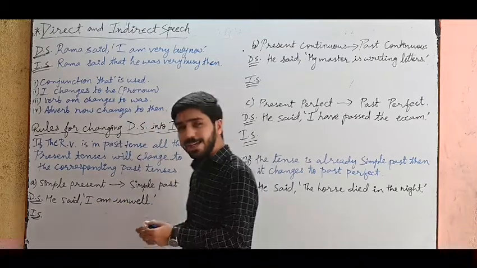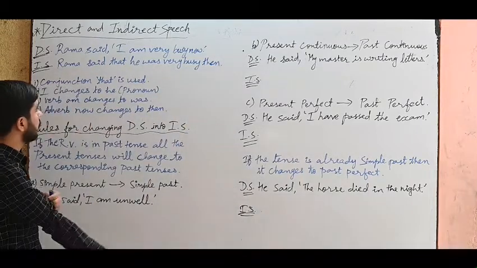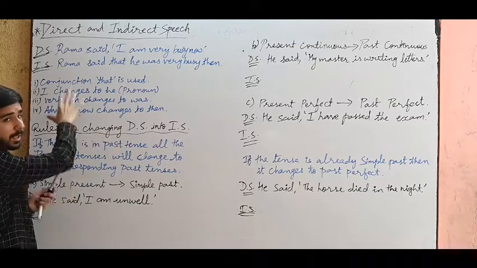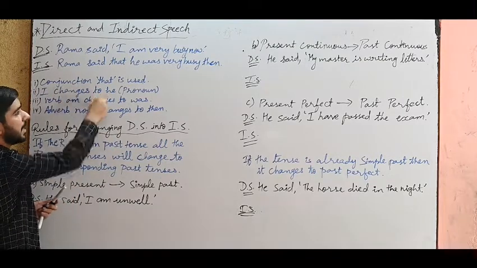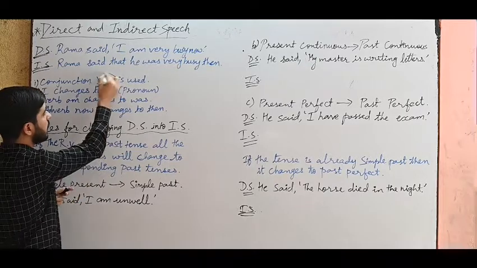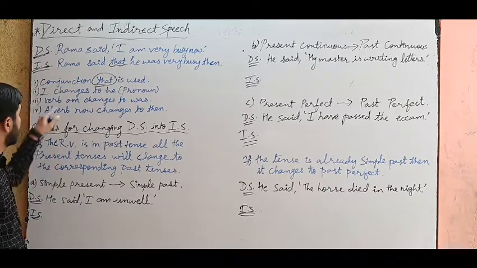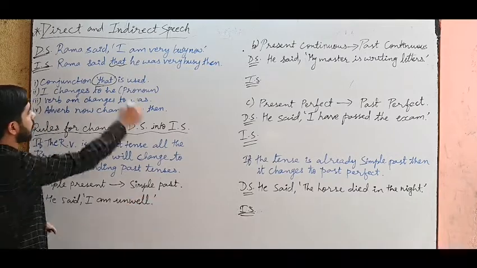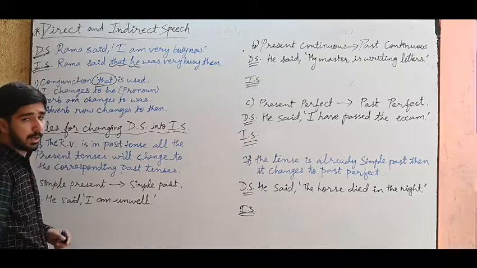See, now here I can see the change. Rama said, I am very busy now. So what are the changes that I have made? I have already written over here. In the example, what have I changed? First, conjunction that is used. Conjunction that is used in the answer. See, then I changes to he. Pronoun I is changed to he because it is Rama, a boy.